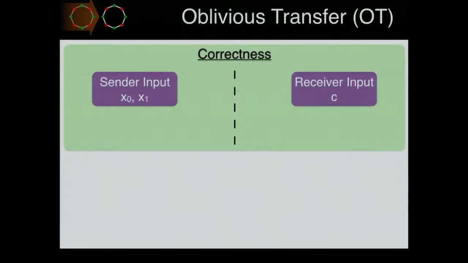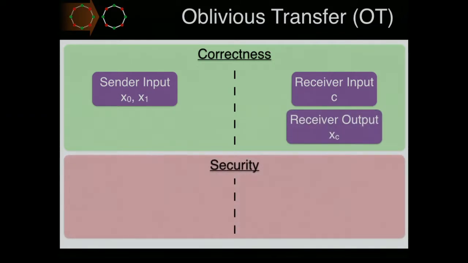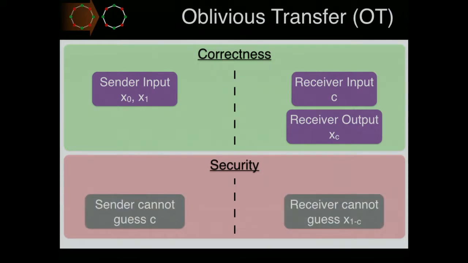So such a protocol will have the following property. For correctness, if the sender has private inputs x0 and x1, and the receiver has private input bit C, then we expect the receiver to obtain the secret x sub C. The privacy of such a protocol should insist that the sender should not be able to find out the private input of the receiver, that is the bit C. On the other hand, an adversarial receiver should not be able to find out the other secret, that is x sub 1 minus C.